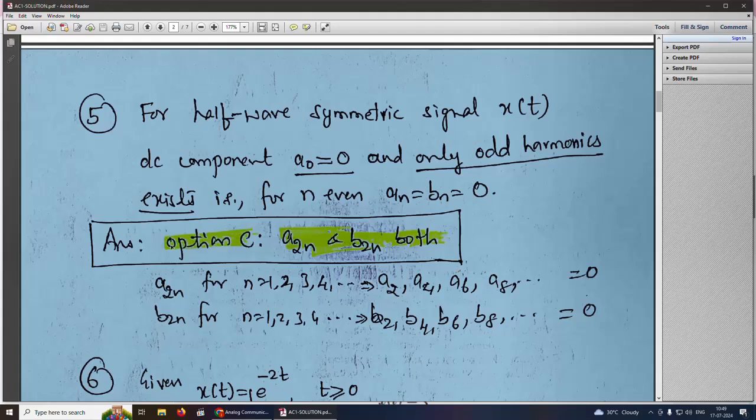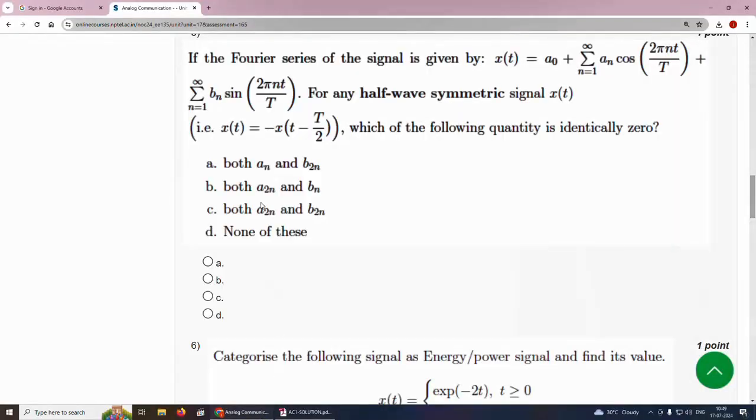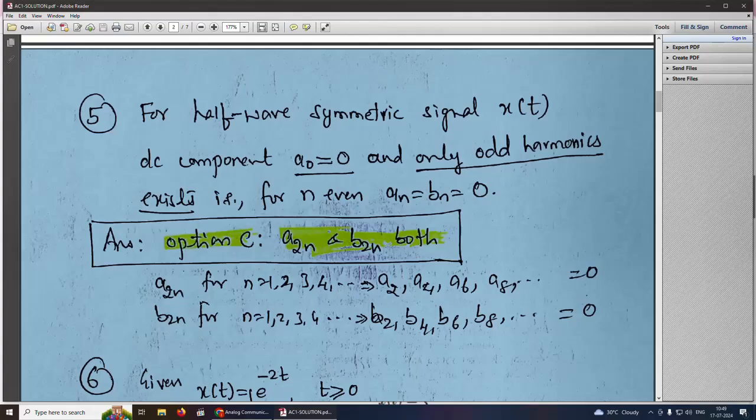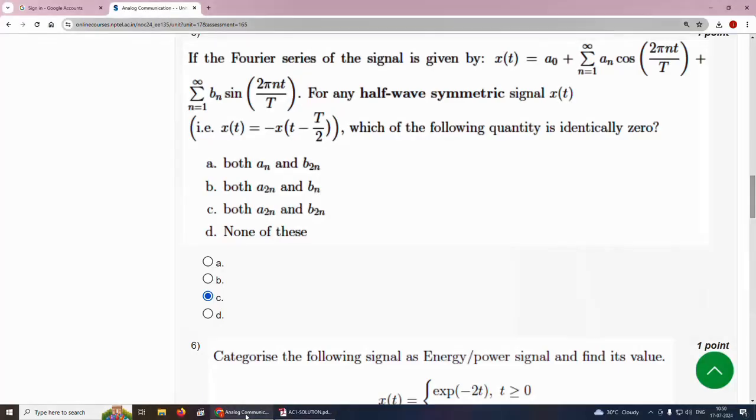So the answer is option C, A 2n, B 2n both, because A 2n for n equal to 1, 2, 3, 4 will give A2, A4 and so on, and B 2n for n equal to 1, 2, 3, 4 will give B2, B4 and so on. So the answer is both. Sorry, option C. The answer is option C.